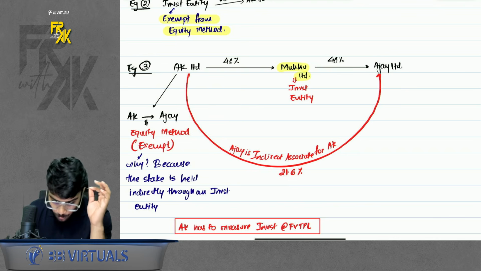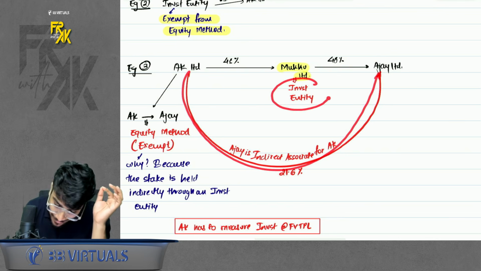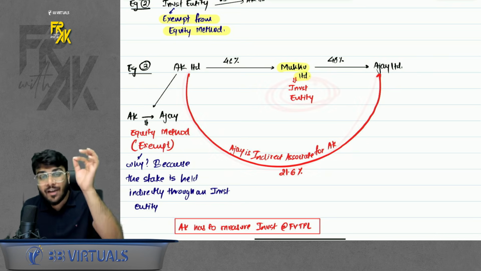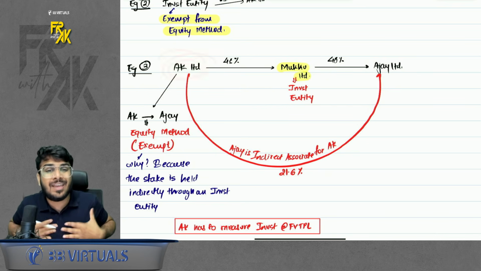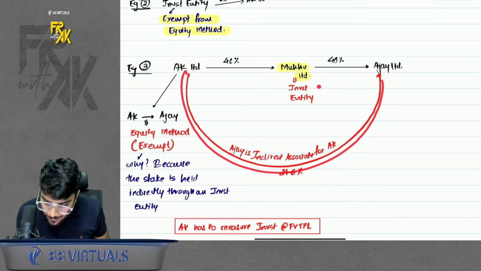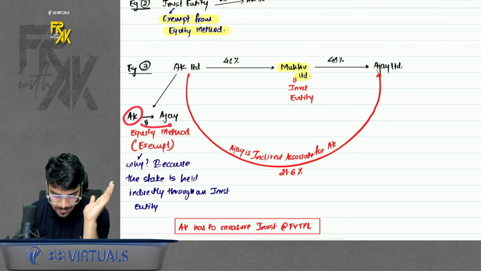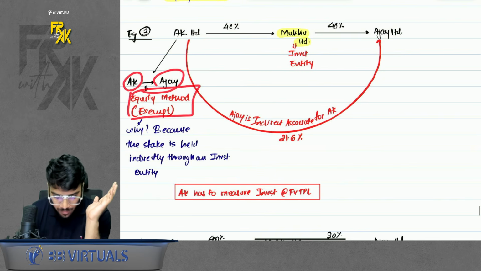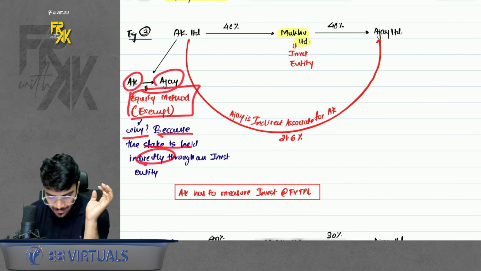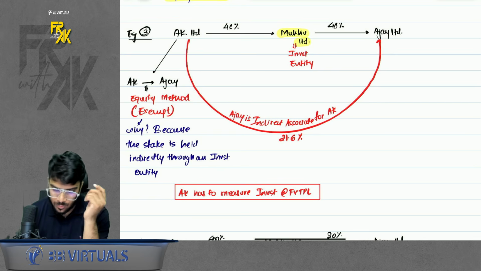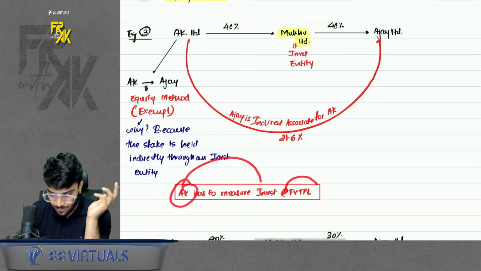Standard says if AK has an indirect stake through investment entity, AK is also exempt. Okay, so AK is exempt with Ajay from equity method. Why? Because the stake is held through investment entity. The only difference is AK has to measure the investment at FVTPL.